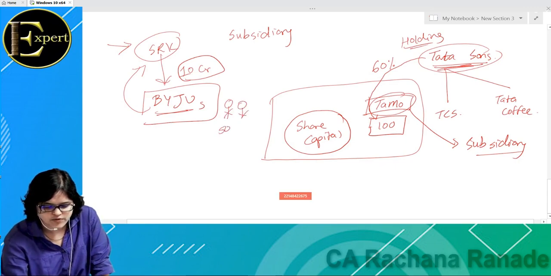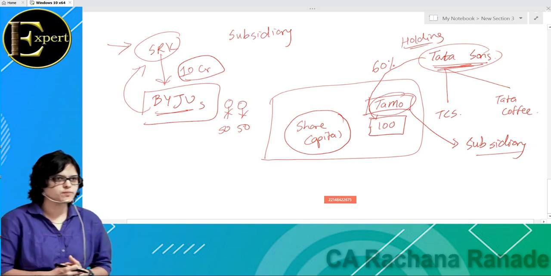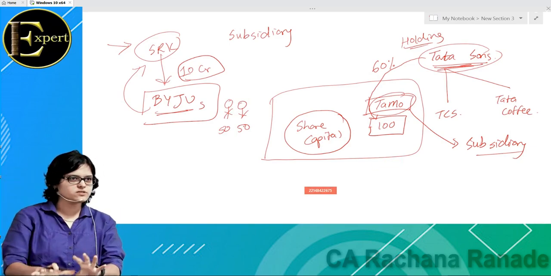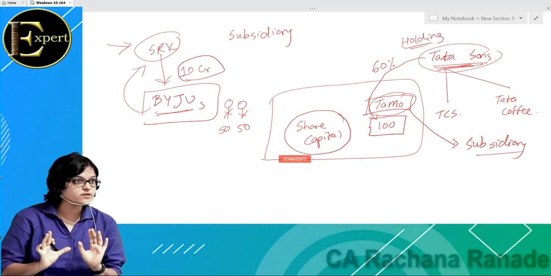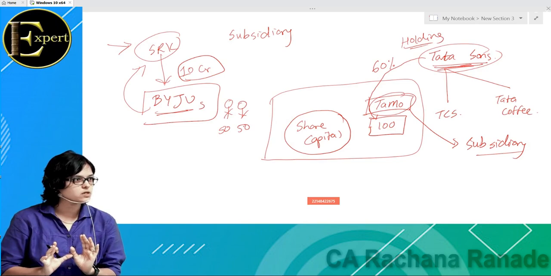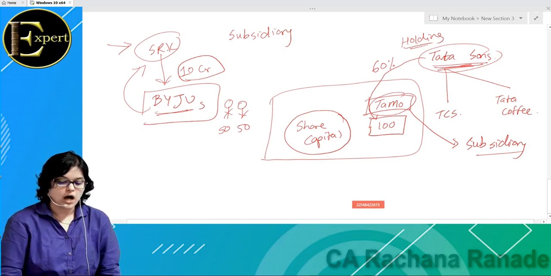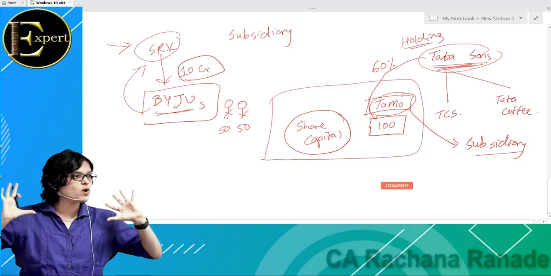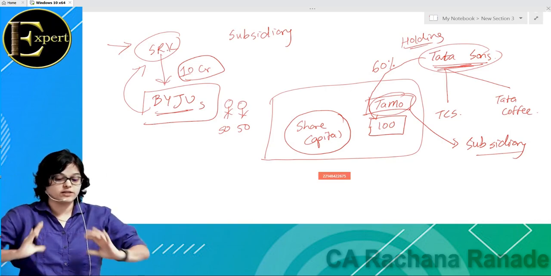Now, this is just an example, not a factual thing, but Shahrukh Khan has actually invested in Byju's. He is one of the key investors of Byju's. So now Shahrukh Khan says, I want 51% or let us say 52% stake in Byju's, then only I'll give you funds, 50 crores or 10 crores, whatever, and I will also advertise for Byju's free of cost.